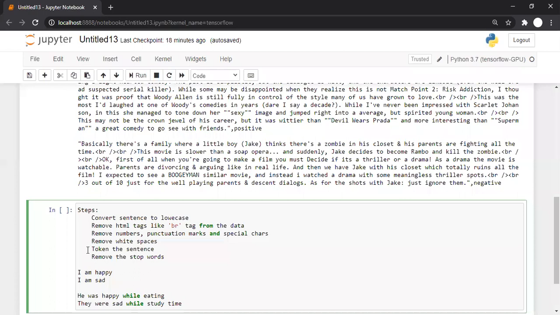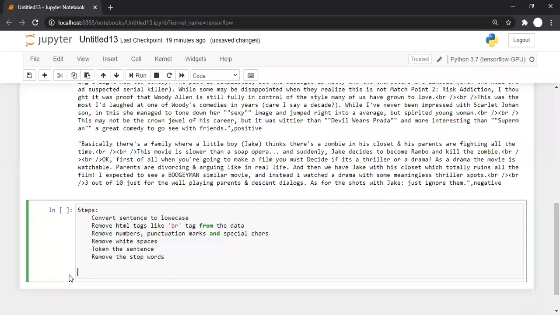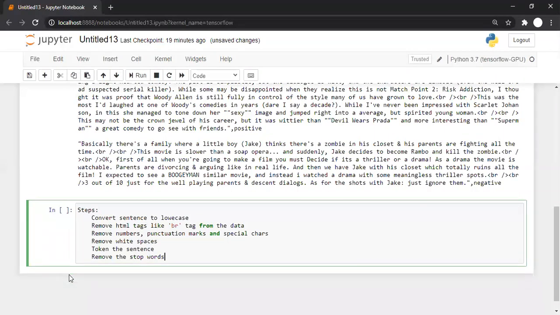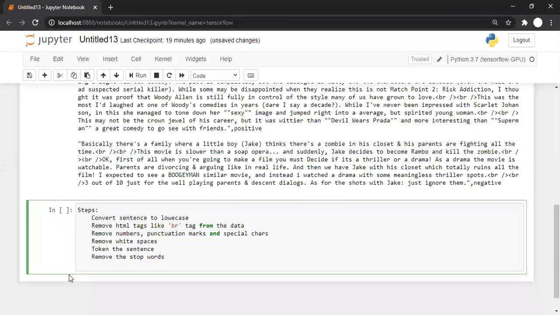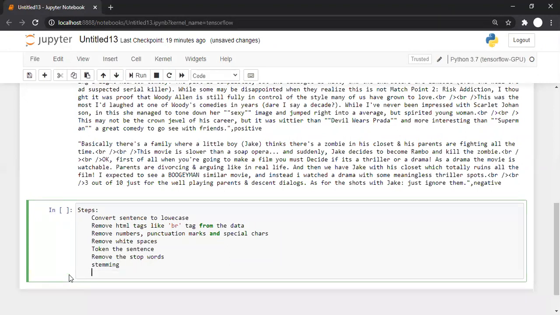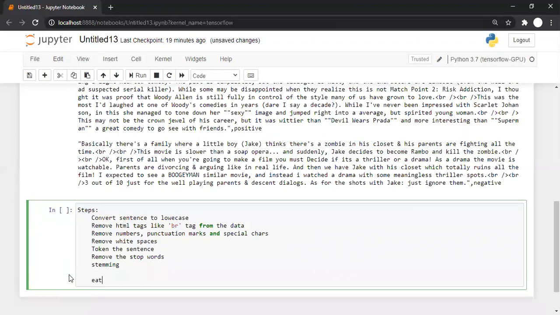So a very important step is, before applying any kind of classification algorithm on data, we are supposed to remove these stop words. That's the most important thing. Then stemming. Stemming means what? Something like eating and eat.